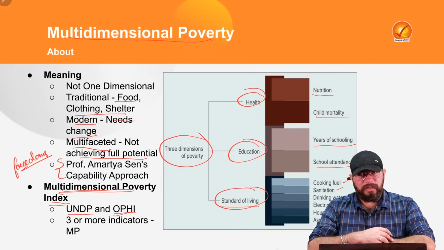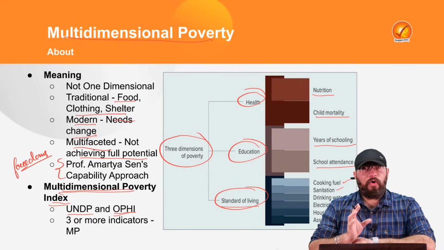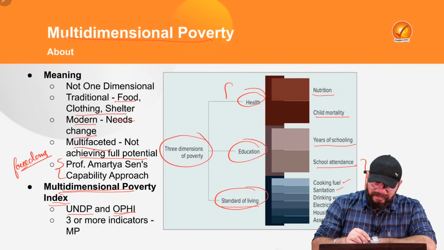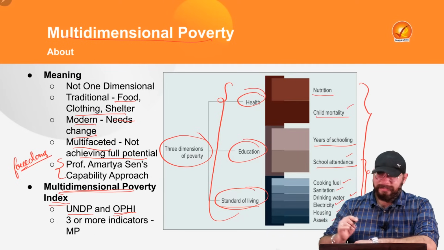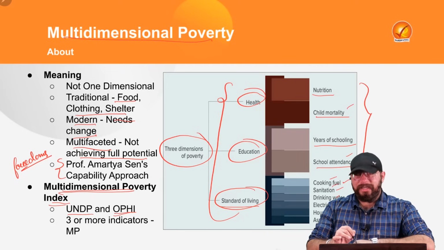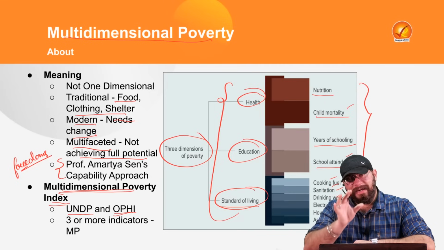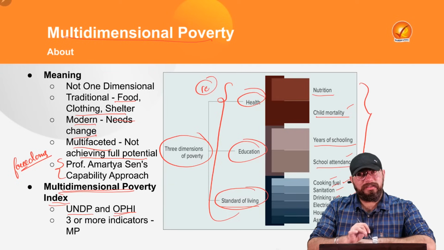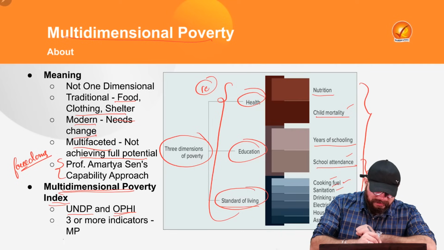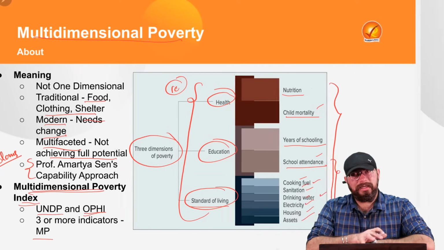According to the Multidimensional Poverty Index, if an individual or a household is deprived in any 3 of the 10 indicators mentioned here, that is nutrition, child mortality, years of schooling, school attendance, cooking fuel, sanitation, drinking water, electricity, housing and assets, that person would be considered multidimensionally poor. That is what the multidimensional poverty index tells us.